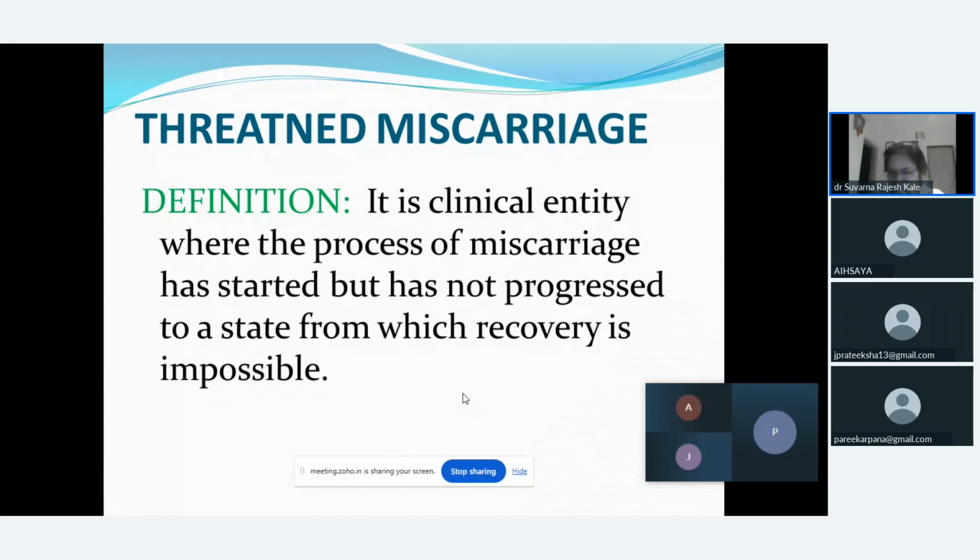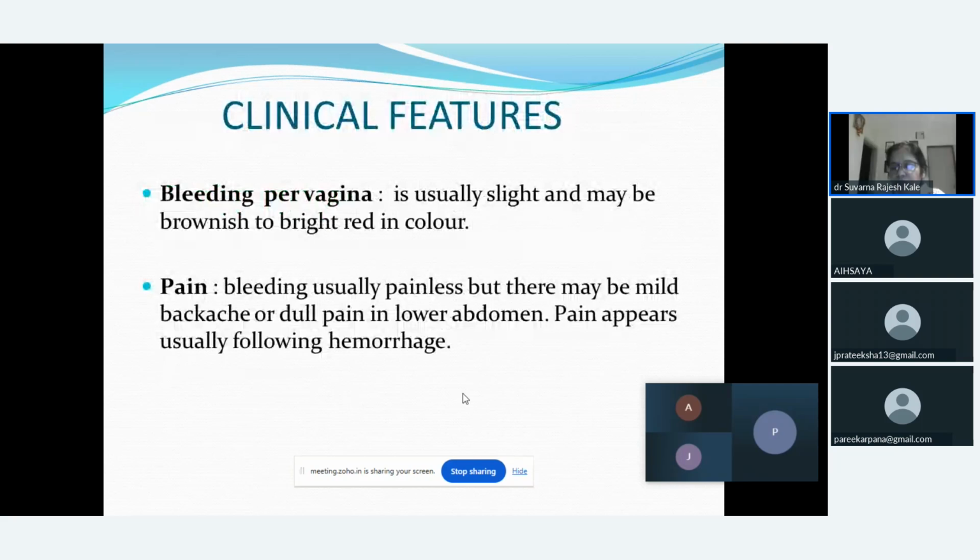That means recovery is possible, because here the product of conception which was implanted has begun to separate from the decidual wall, that is the endometrium of the uterus, but the process of detachment has not been completed. It has just begun. So if the female comes to us immediately and is managed, she can continue the pregnancy. That is why we say recovery is possible in this case.